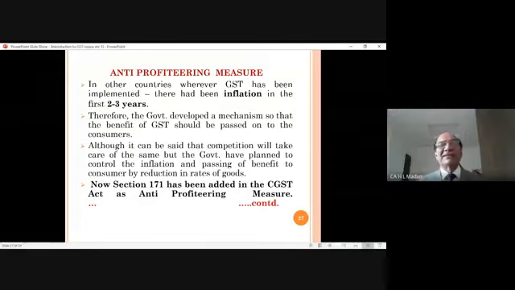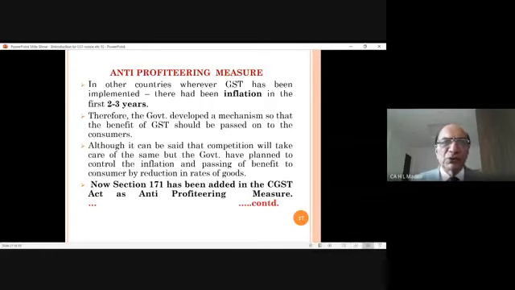Right. So next is the anti-profiteering measure. Now what will happen? The government said that there will be full availability of ITC to the suppliers. The question is, when full ITC will be given, which was not available earlier, therefore prices of the goods should go down.